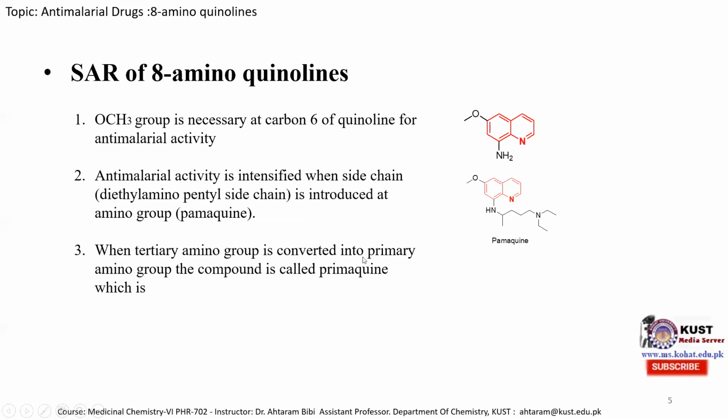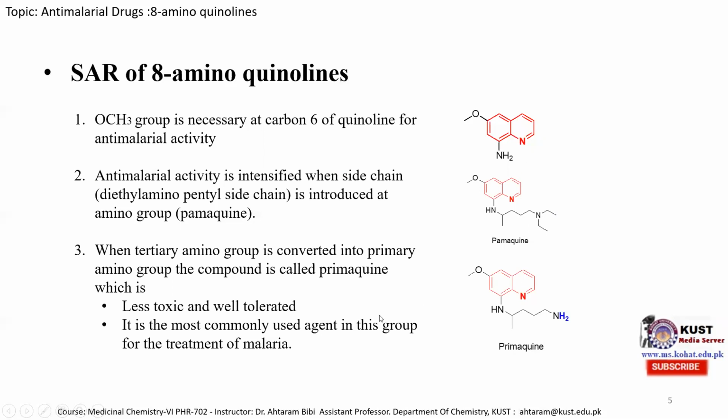When the tertiary amine group is converted into a primary amine group, the compound is called primaquine. When this tertiary amine group, which have an ethyl group here and ethyl group here, when it is reduced to a primary amine, then we obtain another derivative of 8-aminoquinoline, which is known as primaquine. And this is the structure of primaquine, in which only this nitrogen is a primary amine as compared to the pamaquine molecule. So primaquine molecule more active as compared to the pamaquine and quinoline molecule. And this primaquine molecule is less toxic and well tolerated, and it is the most commonly used agent in this group for the treatment of malaria.